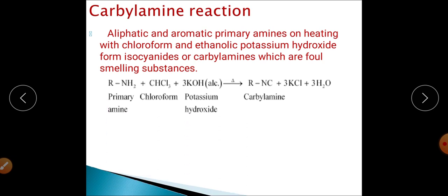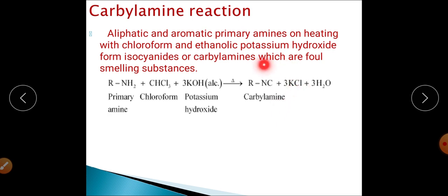This is the reaction, how it reacts. This is the primary amine. When this primary amine is reacted with chloroform, that is, basic conditions, in the presence of an alcoholic solution of potassium hydroxide, with slight heating, you are converting this RNH2 into a carbylamine, that is RNC.